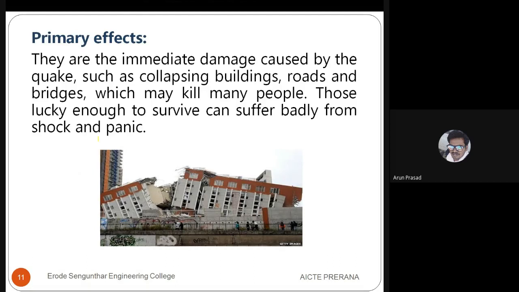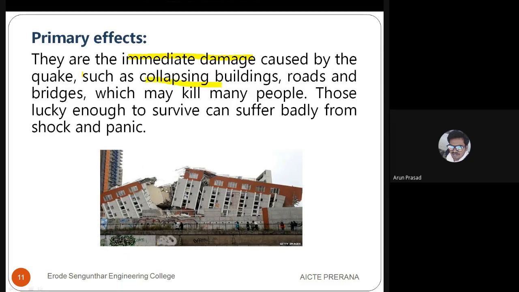So primary effects. These are the immediate damage caused by the earthquake. Just imagine, if an earthquake is occurring, we will feel the vibrations. How the damage has happened and how we recognize it by seeing the damage and its intensity. So the immediate damage caused by earthquakes is the collapsing of buildings.